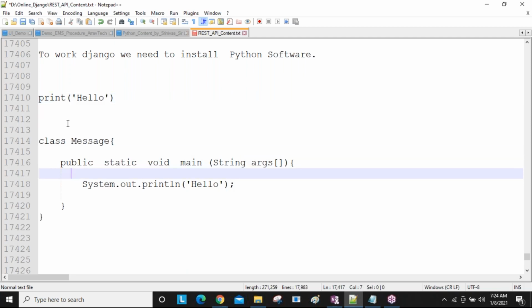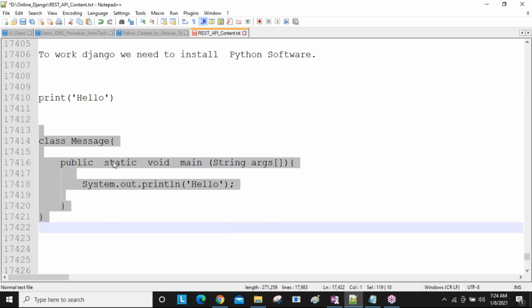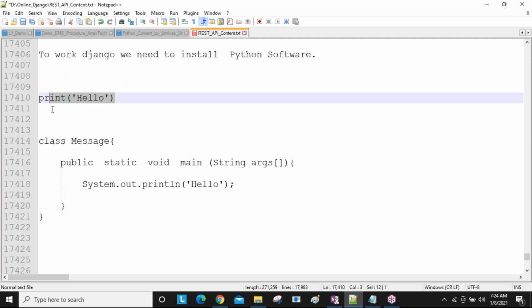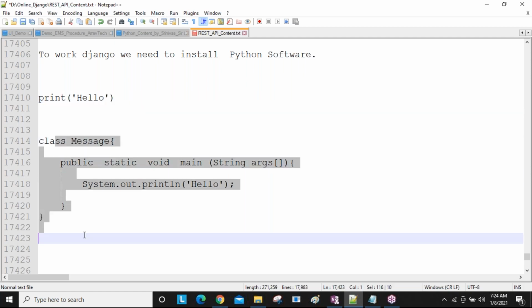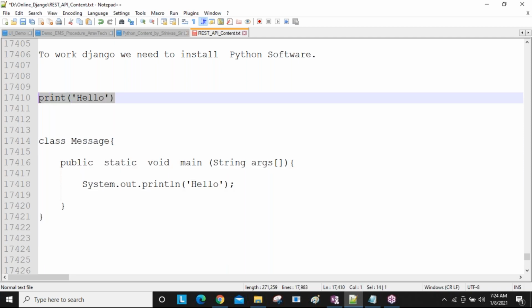And when you are writing only one line, less time is taken. Within less time you can write that single line. But if you want to write all these lines, it takes more time compared to this one. Obviously the time duration increases using Java. Time duration is saved using Django.